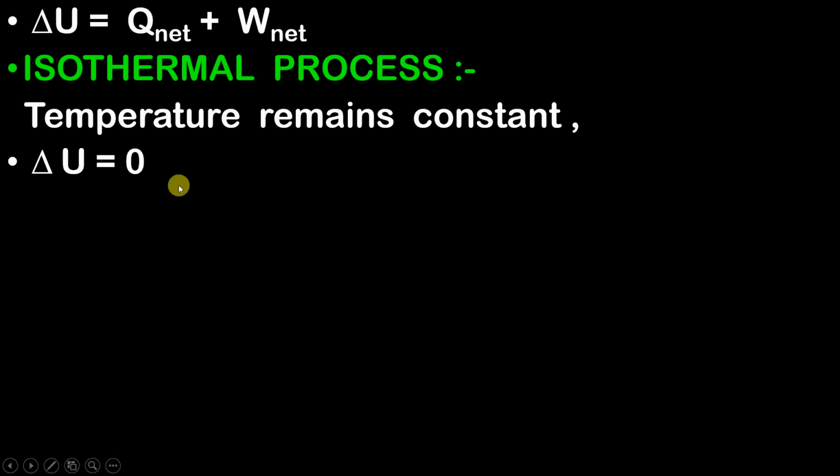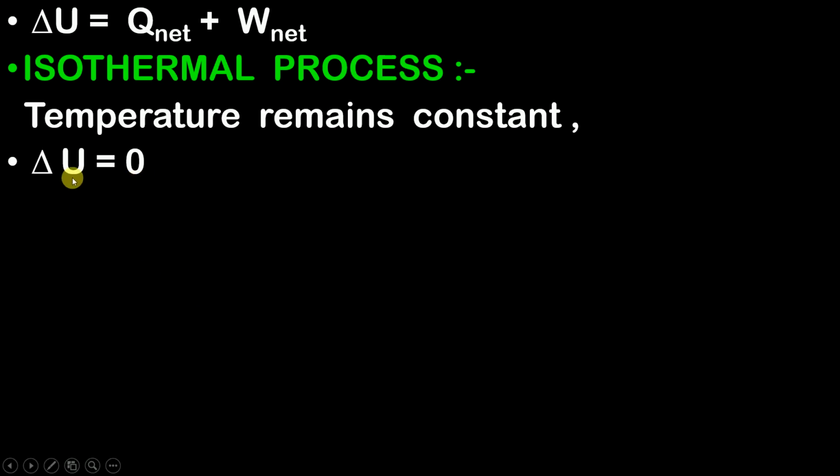Why? Because internal energy is the energy of the small molecular particles, microscopic particles. I have already explained this in the previous video. If you do not change the temperature, then the small molecular particles are obviously also not going to change. Therefore the change in internal energy is going to be equal to 0.